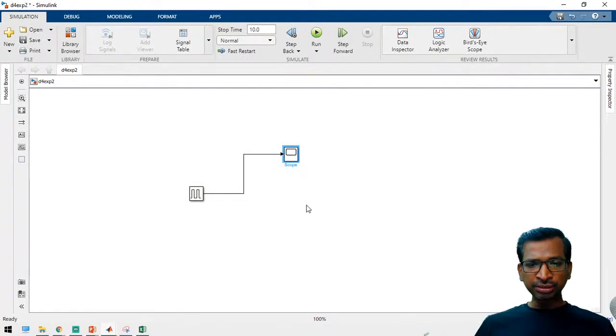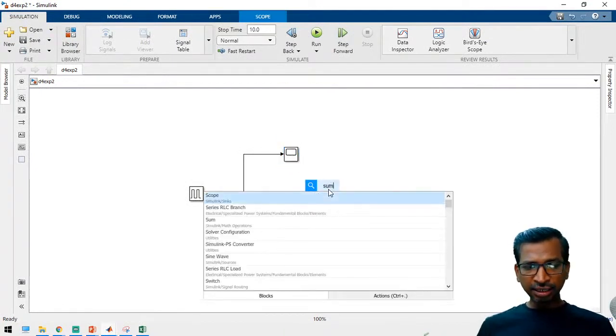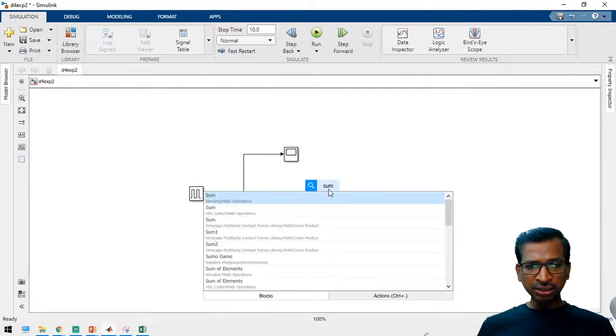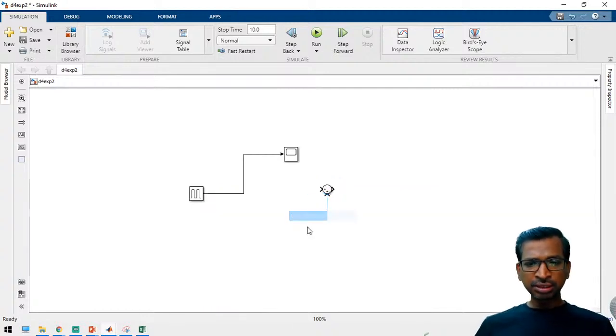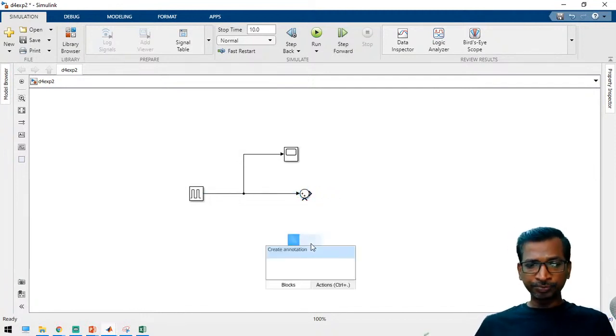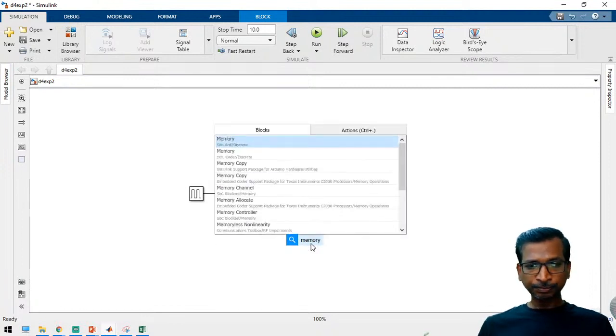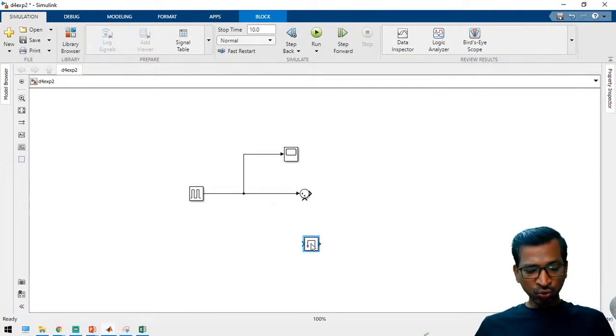So for that one, just to take a sum block. There are again few more counting methods also there. So just to take a sum block and count the pulses. Just add the pulse and take a memory block and rotate the block.